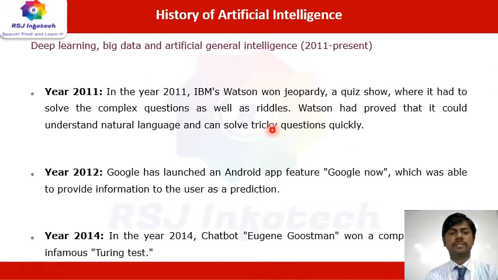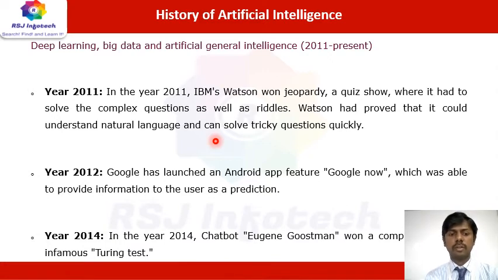So deep learning, big data, artificial intelligence. How has it changed from 2011 to the present? In the year of 2011, IBM Watson appeared on a quiz show. It solved complex questions and produced results. That means Watson could understand natural language, and even tricky questions, very quickly.